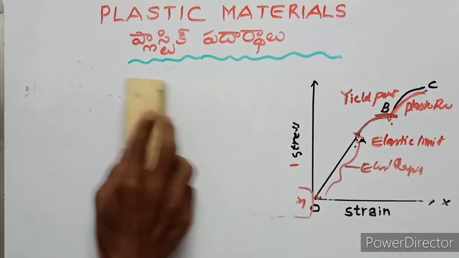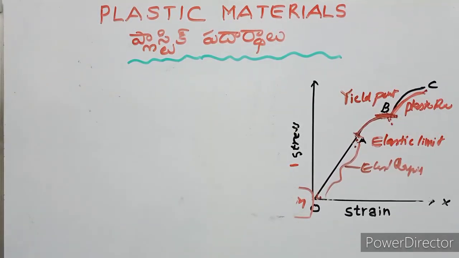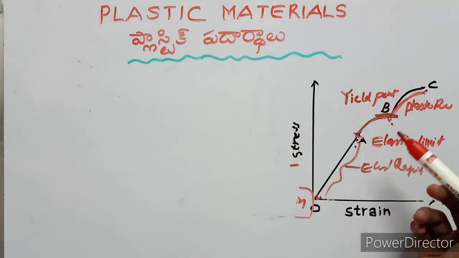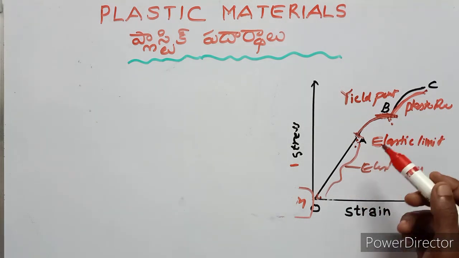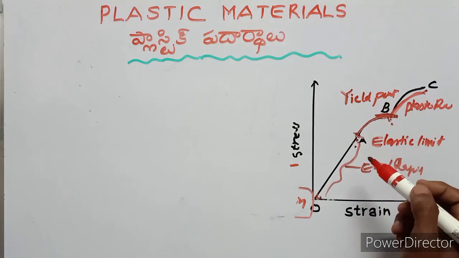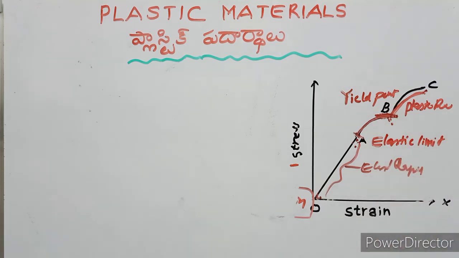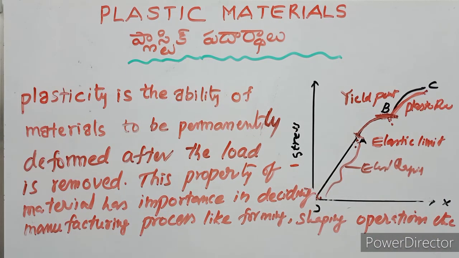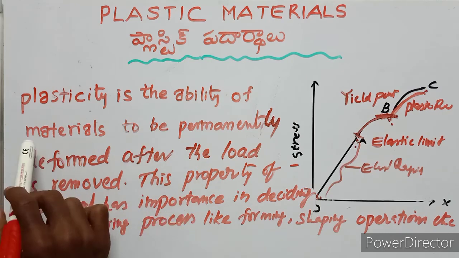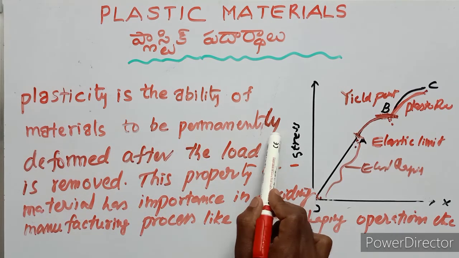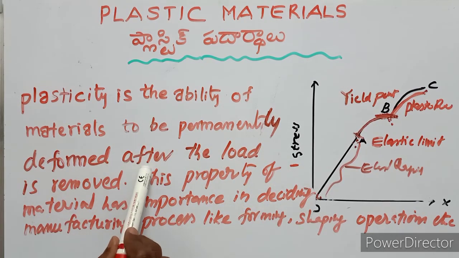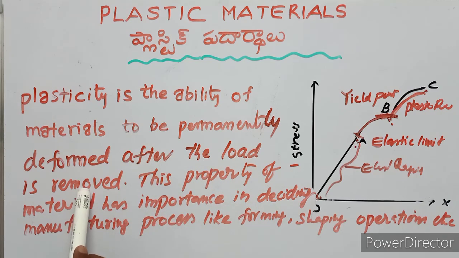This property of material has importance in deciding manufacturing process like forming, shaping and etc. operations. So finally, plasticity is the ability of materials to be permanently deformed after the load is removed.